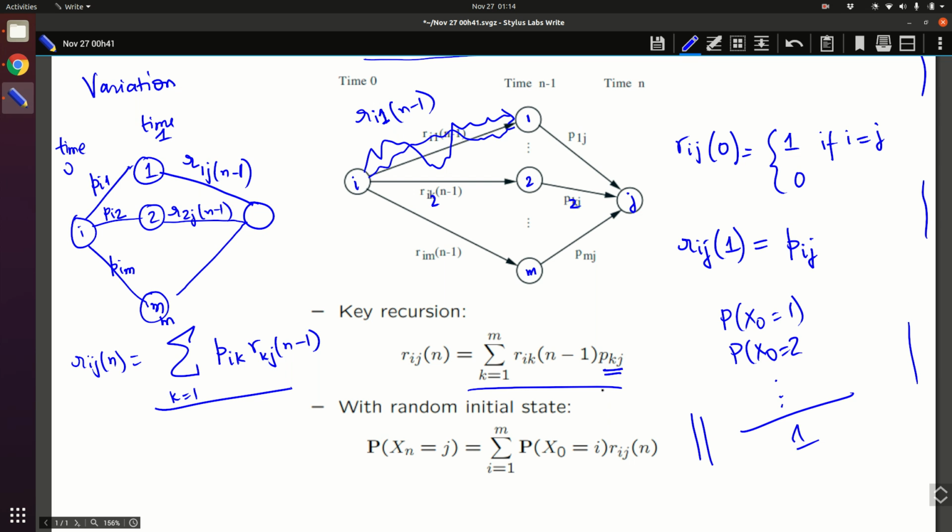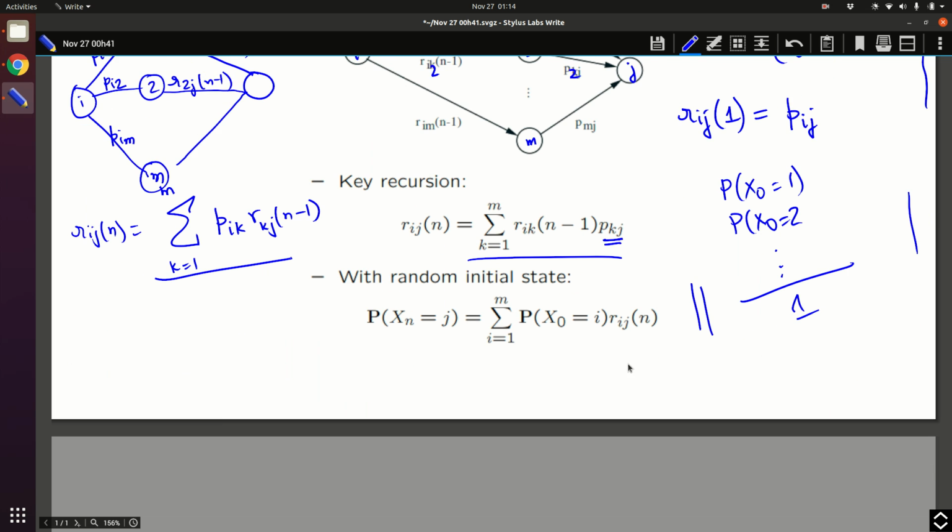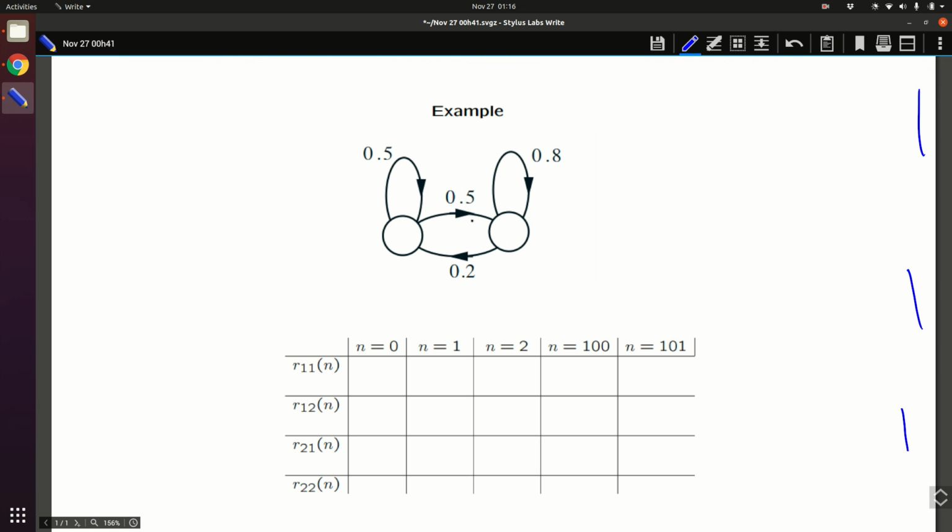So this is the idea. Let us try to use some of this in an example. We will use the example which Tsitsiklis gives. Now consider this example. There are two states, 1 and 2, and these are the state transitions. Now let's try to fill up this table.